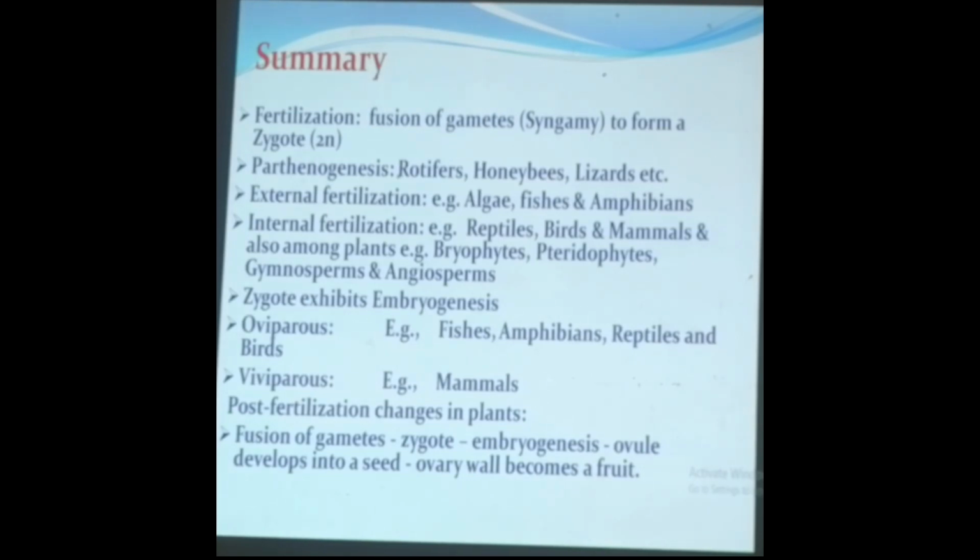Then we also learned how the zygote exhibits the embryogenesis process. We learned oviparous and viviparous conditions. The post-fertilization changes in plants we have observed. Fusion of gametes, zygote to form embryo through the embryogenesis process. They develop into a seed, and the ovary wall becomes the fruit.